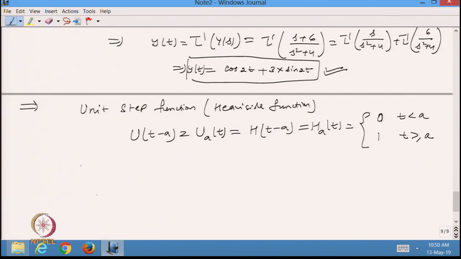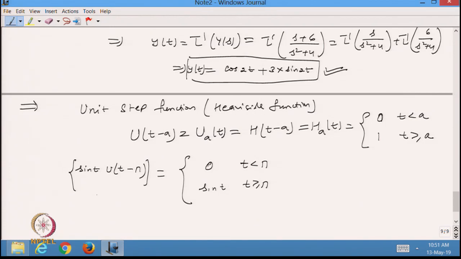Now, I will take the use of this one. Suppose I define a function sin t into u(t minus pi). What is this function? If you see, when t is less than pi, its value should be 0, and when t is greater than or equal to pi, it should be sin t, because this function u(t minus pi) will have the value 1.